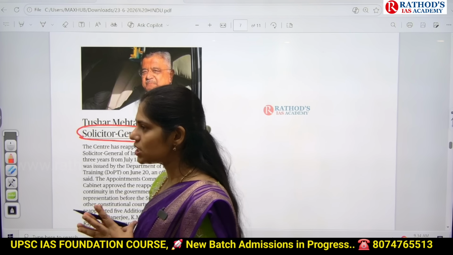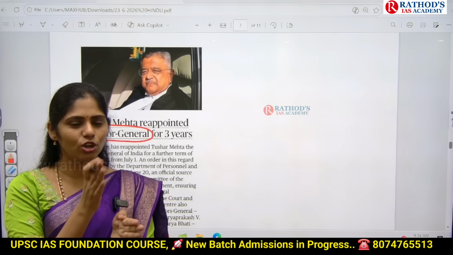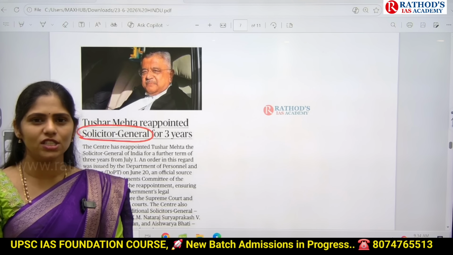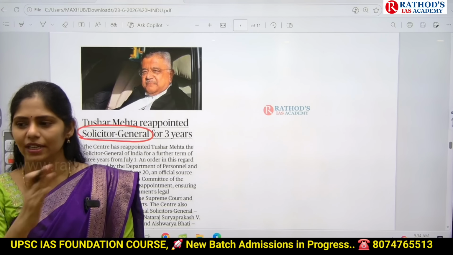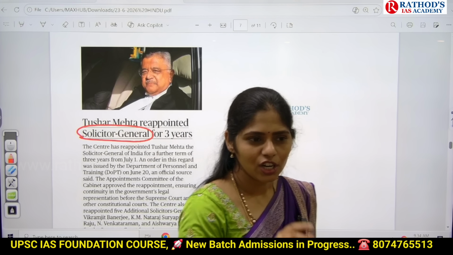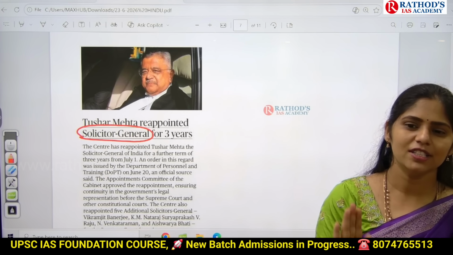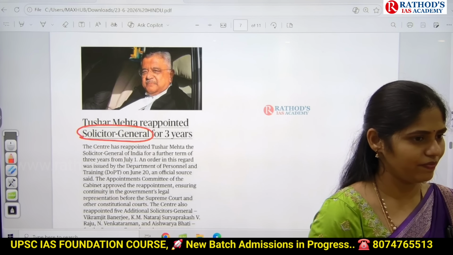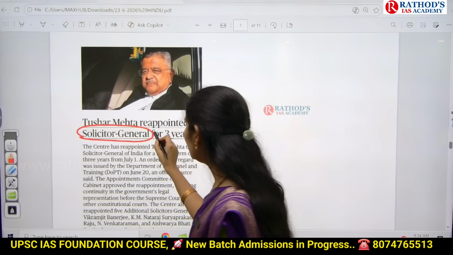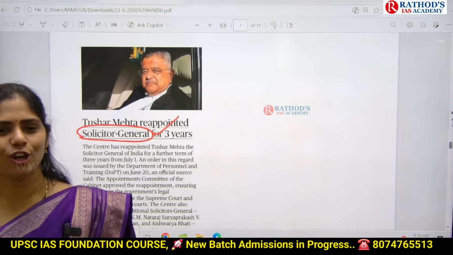Whenever UPSC compares two bodies, two persons or two things, obviously what is the chance here? They will swap the statements. Solicitor General statements they will attach to Attorney General, and Attorney General statements they will attach to Solicitor General. The same thing happened in that also. So here, if UPSC wants to give a question, it can compare Attorney General with Solicitor General.